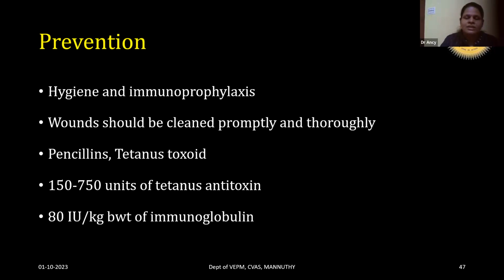And tetanus antitoxin and tetanus immunoglobulin can also be used prophylactically if the wound is sufficiently deep and you suspect tetanus. In that case, 150 to 750 units of tetanus antitoxin can be used prophylactically, and 80 IU per kg body weight of immunoglobulin can be used prophylactically. But the economics or the financial conditions should be considered. Mostly you can manage effectively with penicillins as well as the tetanus toxoid in case of deep puncture wounds.